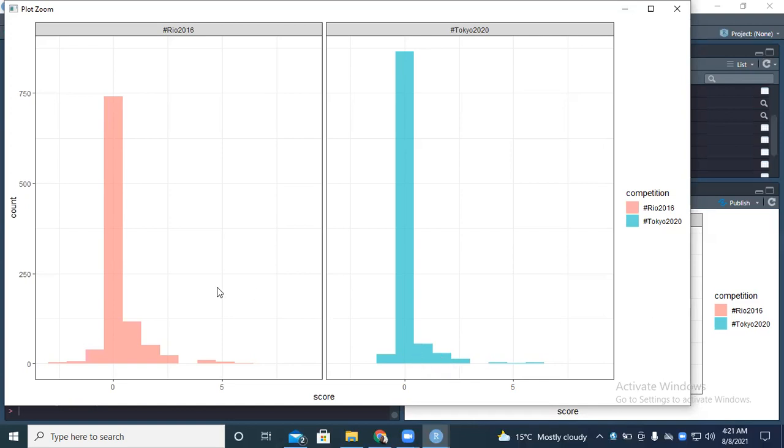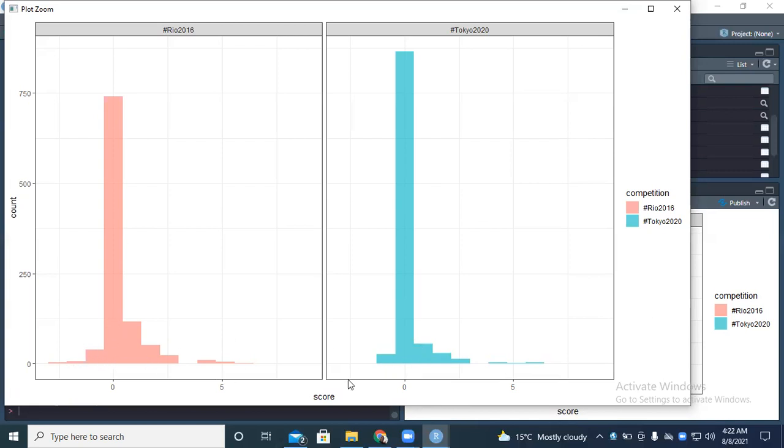We can conclude that because even when you see these other bars around this place, they are not extreme like this; they are just, for example, 1, 2, 3, so they are not as high compared to this one. So this tells you that for Tokyo 2020, people were not as happy as compared to Rio 2016.